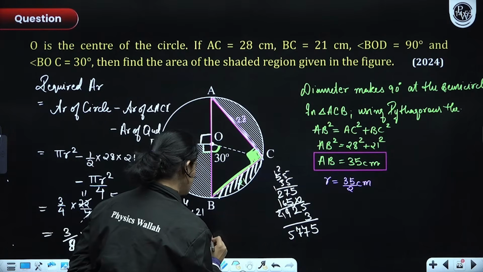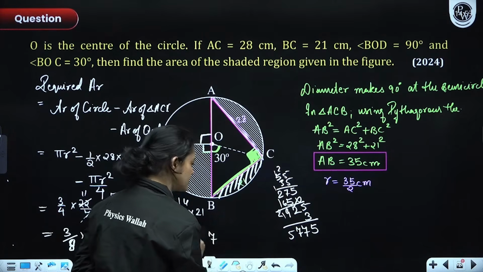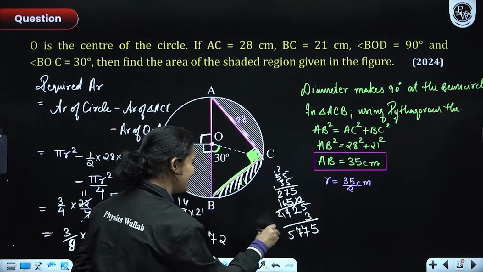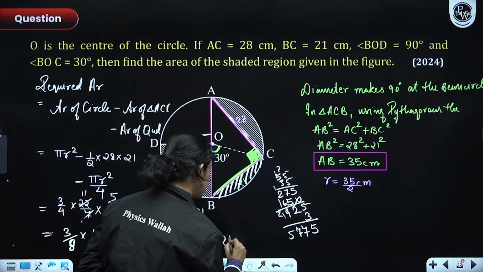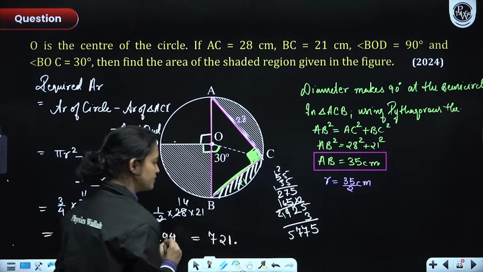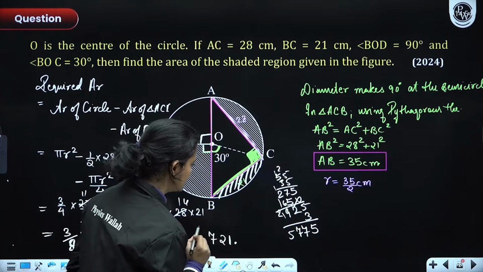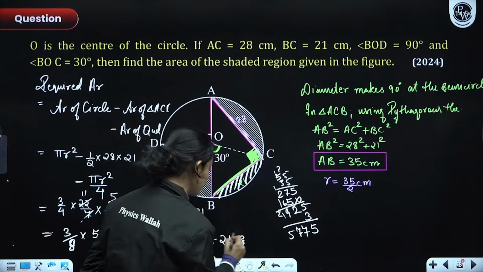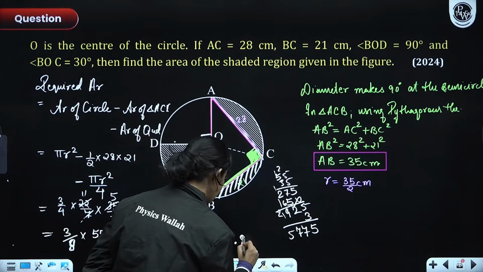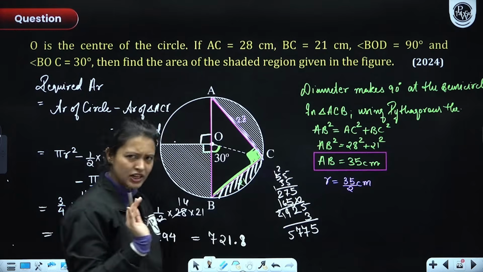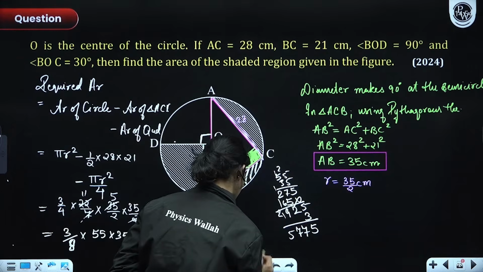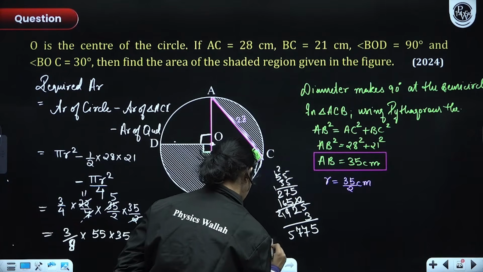8 into 7, 56, then 17. 8 into 2, 16, then 15. 8, yes, 721, then 8, okay, the 64. So something like this will get 721.8 minus 294, everyone, sorry, minus 294, right?